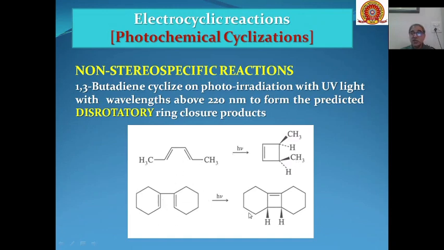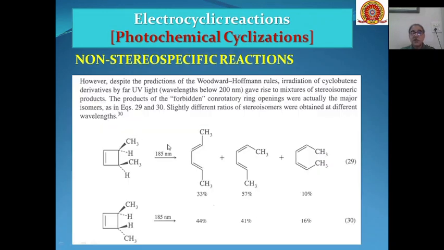But if the same reaction is done below 200 nanometers, that is, if the UV light wavelength is below 200 nanometers, then the reaction becomes non-stereospecific. For example, the same cyclic product which has been formed, if it is treated with UV light at 185 nanometers, then these three different types of products are formed and the reaction is non-stereospecific. This product is formed 33%, this product is formed 57%, and this product is formed 10%.